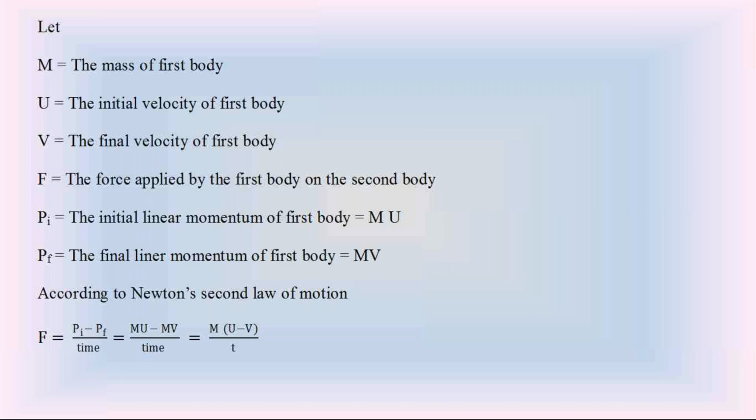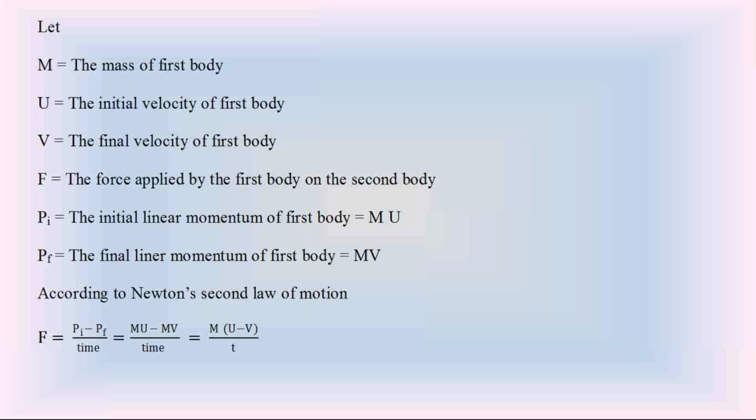Let m be the mass of the first body, u the initial velocity of the first body, and v the final velocity of the first body. Capital F is the force exerted by the first body on the second body. We are going to find that force F by using Newton's second law. What is Newton's second law? The rate of change of linear momentum of a body is equal to the force acting on the body, or the force applied by the body. Both are the same.